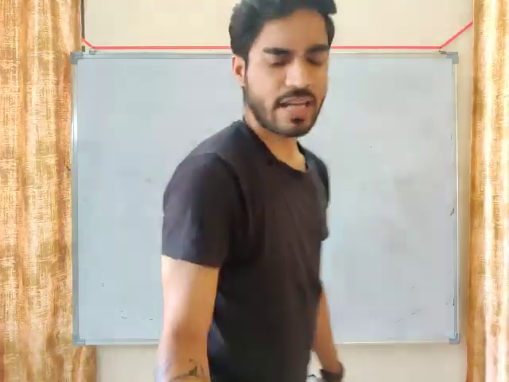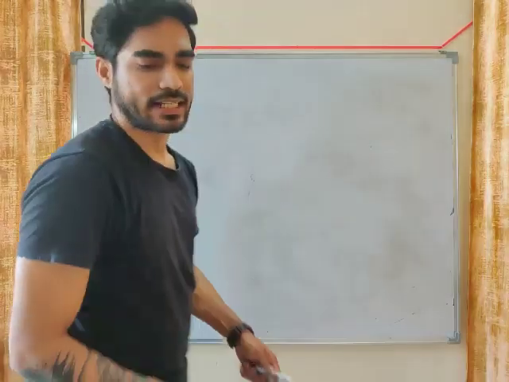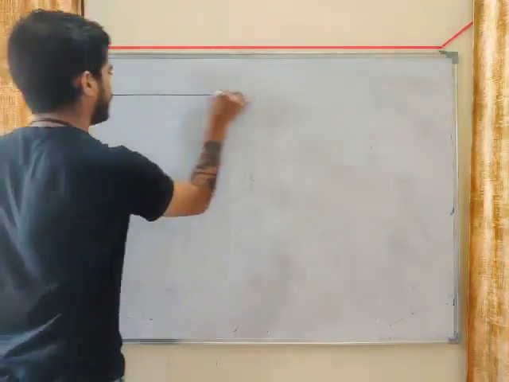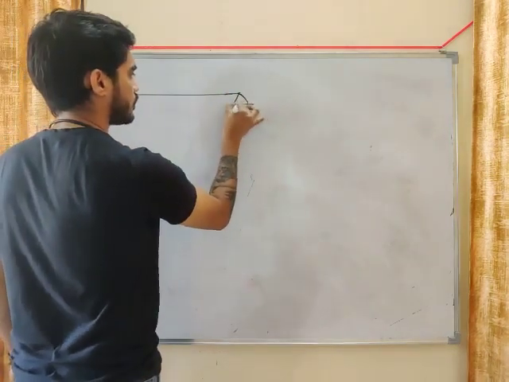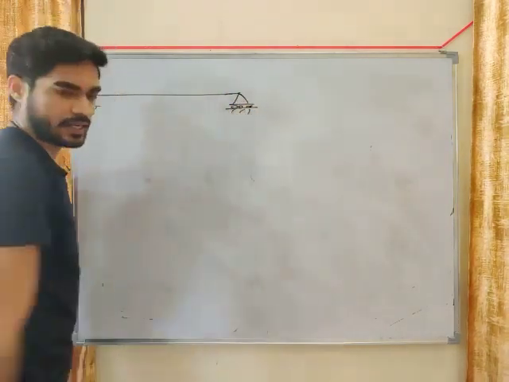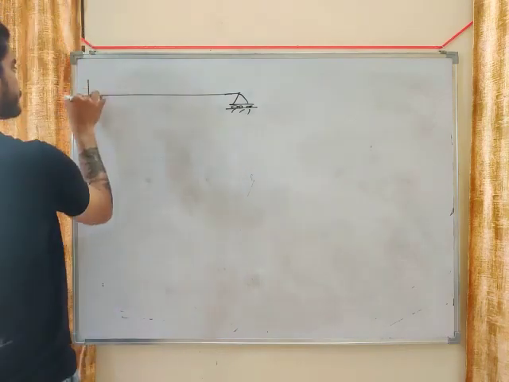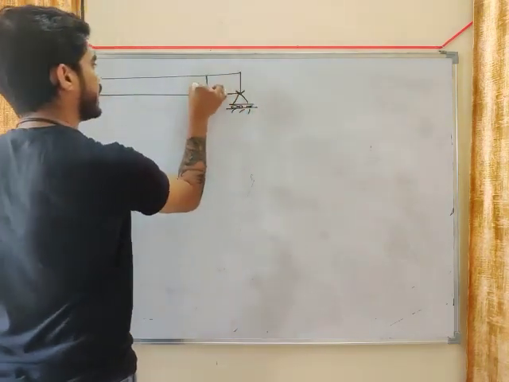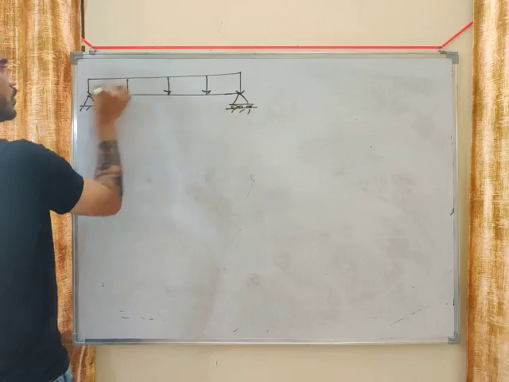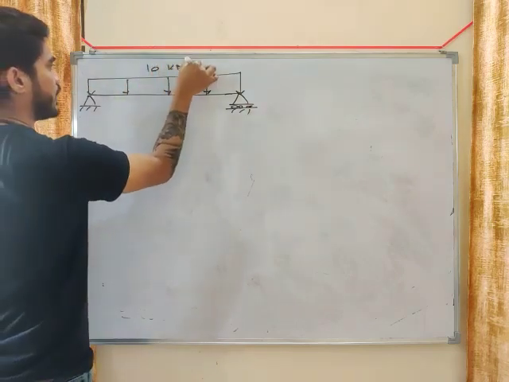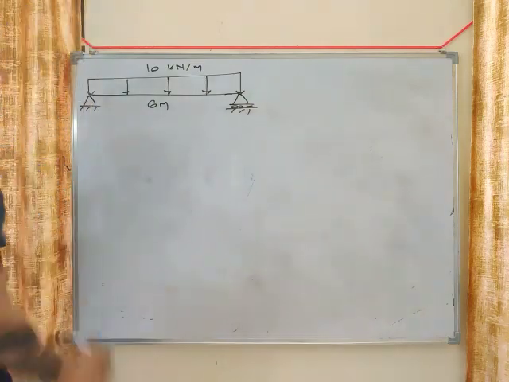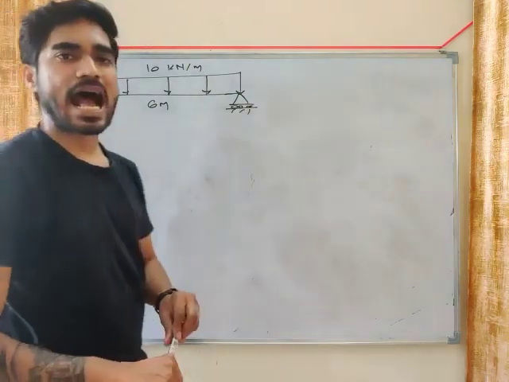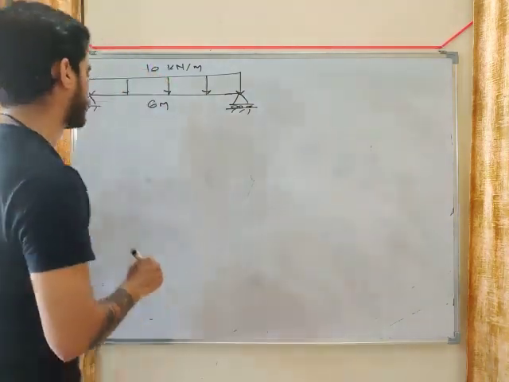Let's say we have a beam of I section which is simply supported at the ends like this, and it is subjected to UDL of 10 kilonewton per meter. Length is 6 meter, and the cross section of the beam is I.